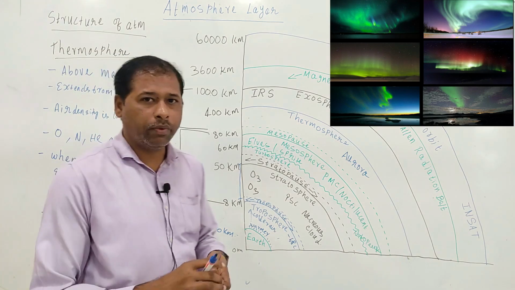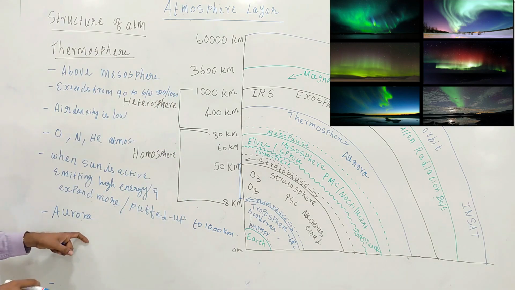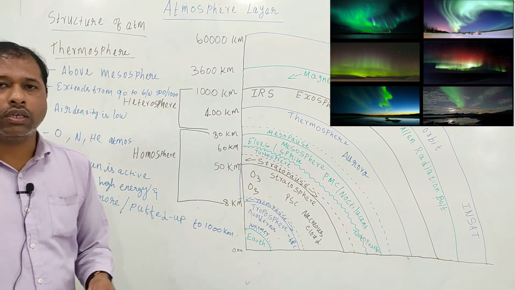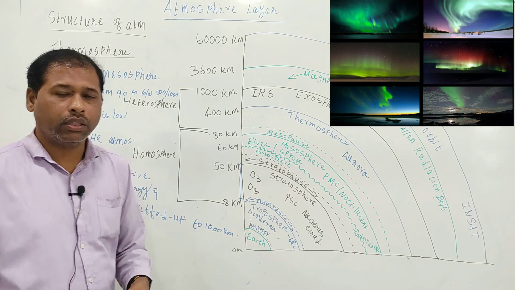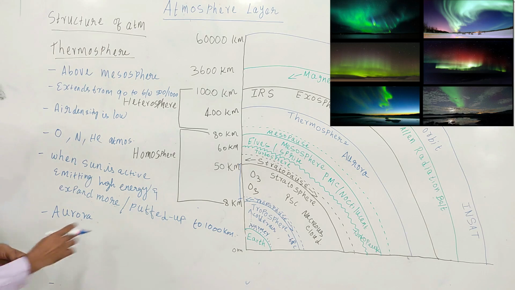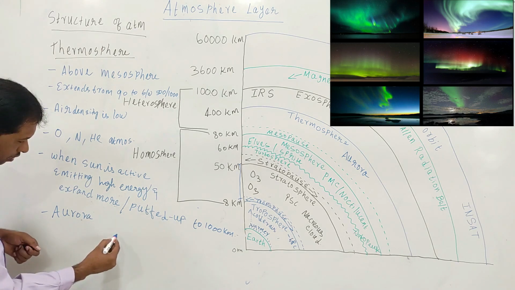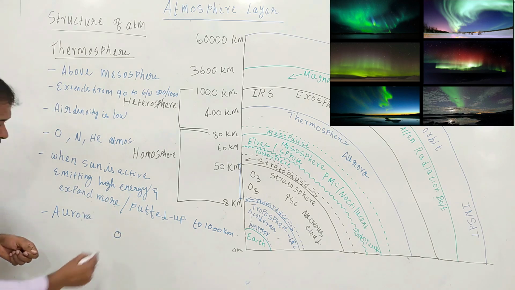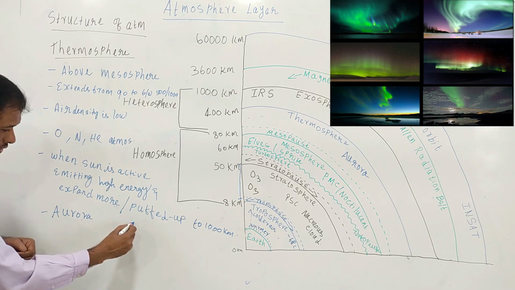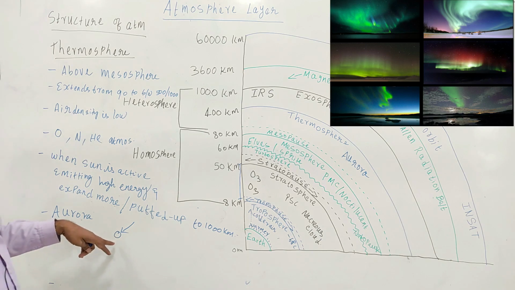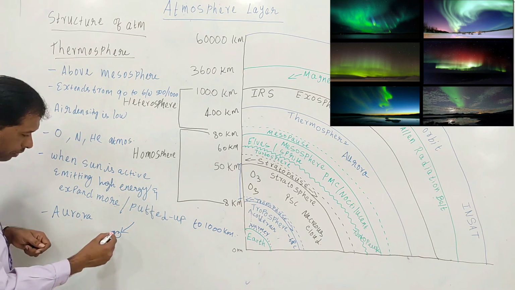Aurora means the charged particles like protons, electrons or other ions break the gaseous molecules or atoms and they gain energy. Suppose this is an atom or molecule. When the solar radiation collides with these atoms, what will happen?